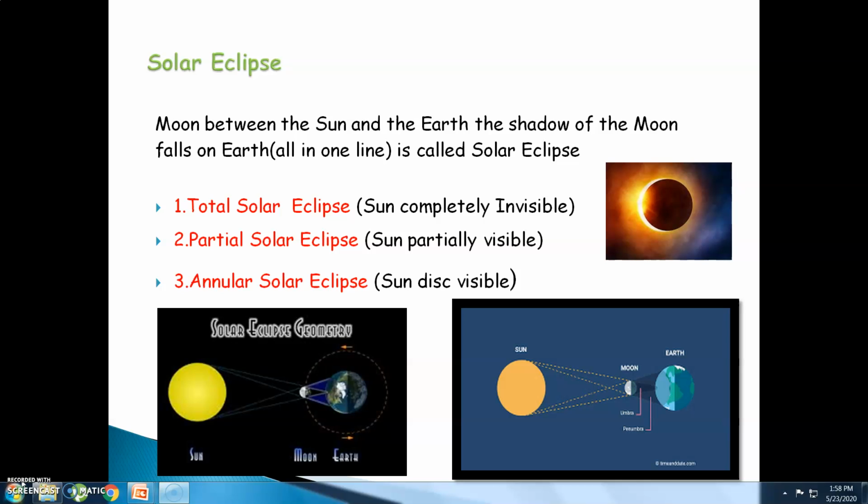An annular solar eclipse is when the sun's outer ring is visible from the earth. You can see in the picture above, the sun disk, a ring kind of thing, is seen from the earth. That is called an annular solar eclipse.